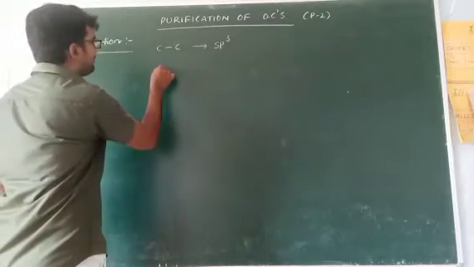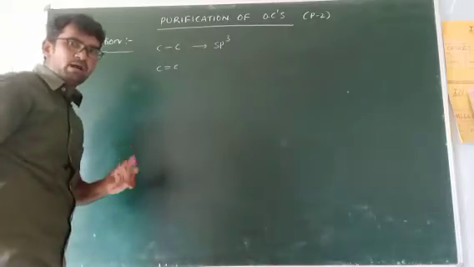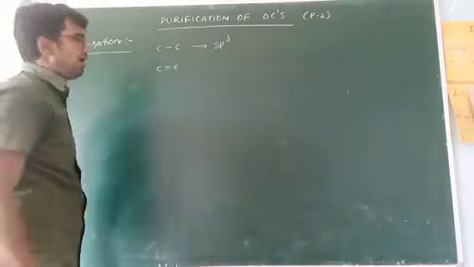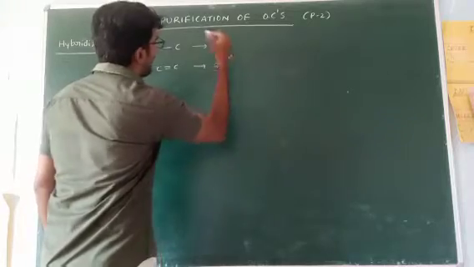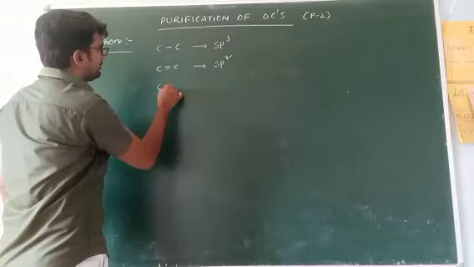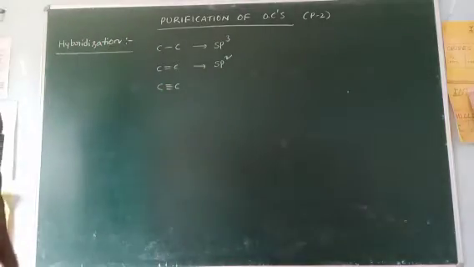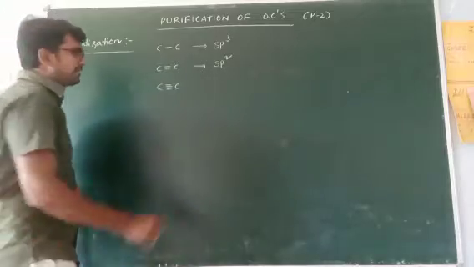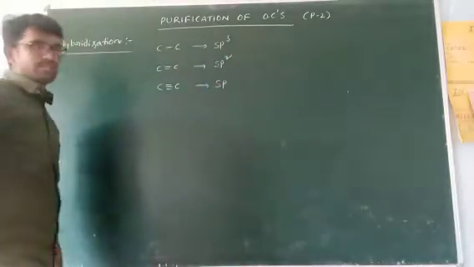If any carbon contains one double bond, with the remaining two being single bonds, that carbon undergoes sp2 hybridization. Next, if any carbon contains one triple bond, with the remaining one a single bond, that carbon undergoes sp hybridization.